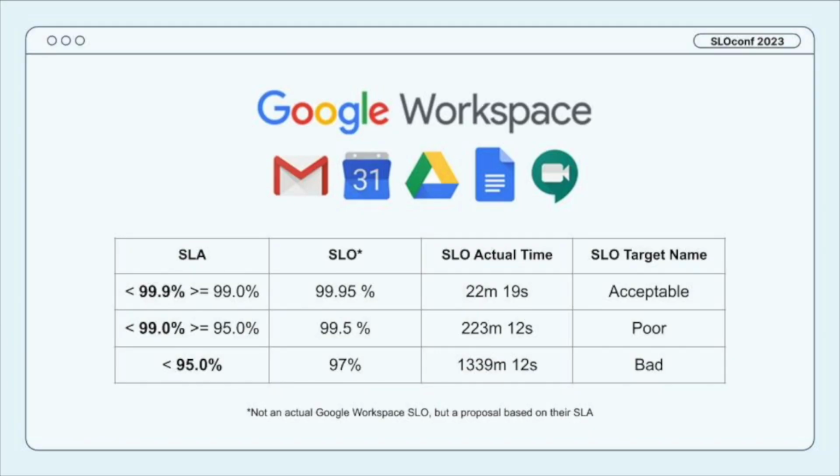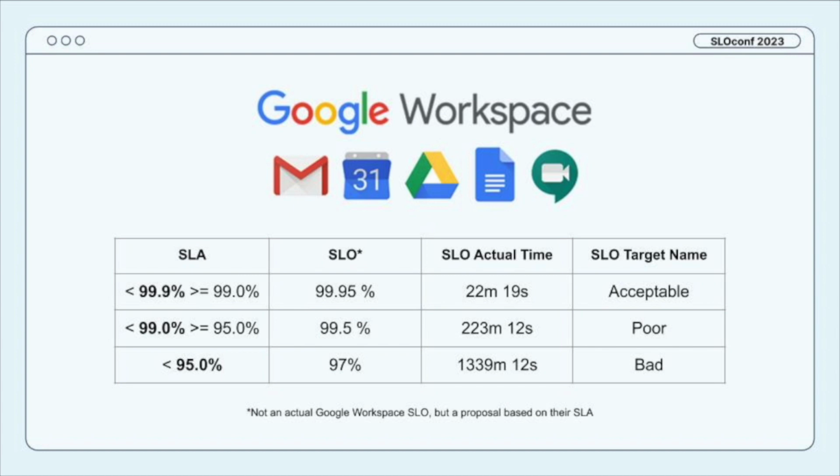So we can go back to our Google Workspace example too. And this is an example of using an SLO as a buffer to an SLA. So if we know that we have to be at least 99.9% available, we might actually set our internal SLO to something like 99.95%. And what that does is it cuts the time in half. So if normally we have 44 minutes before we have to start giving out free credits, this gives us 22 minutes. So we alert on it significantly faster and give ourselves some time to solve the problem before it becomes a problem that we have to start giving, essentially giving money away for, right?